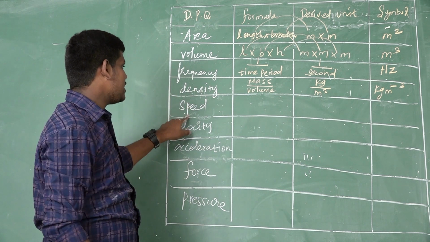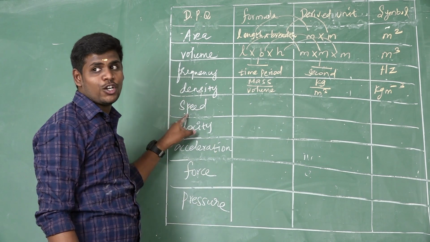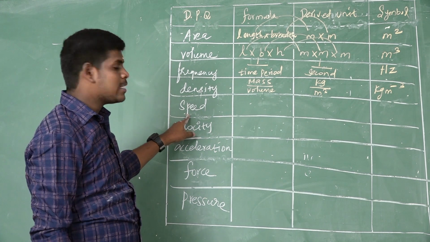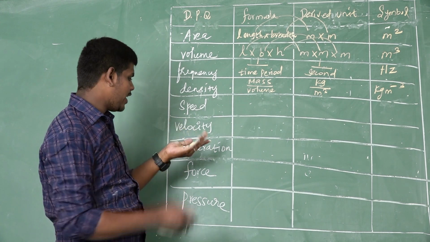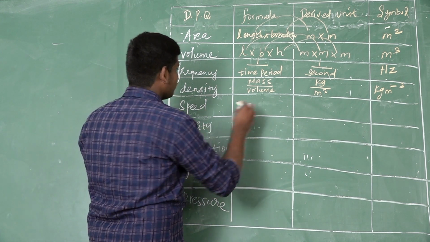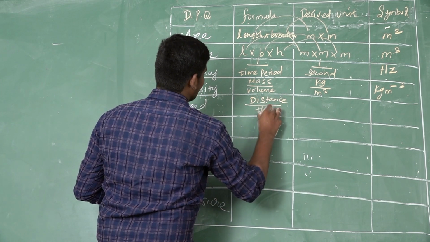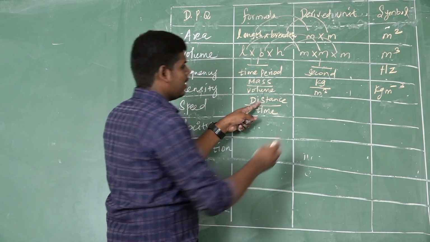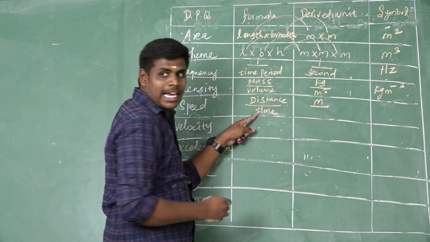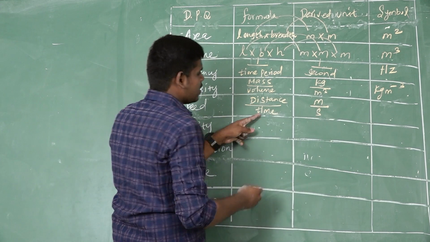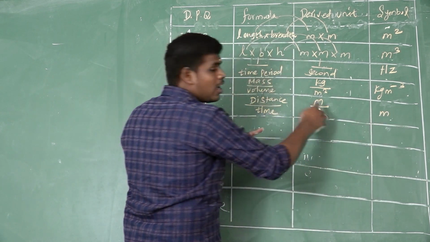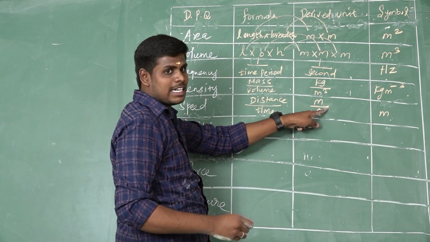And next one is speed. We know very well, I already told you what is meant by speed. Speed is distance travelled per unit time. So distance divided by time. Distance is measured by the meter, time is measured by the second. So m here does not have any power, means we consider 1.